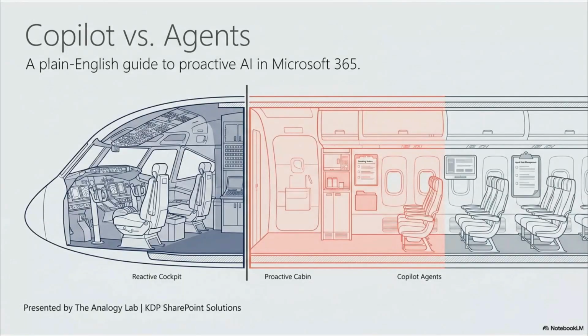This is video 4.1, Copilot versus Agents, a plain English guide to proactive AI in Microsoft 365. What you see on screen tells the story. On the left, the reactive cockpit, where the Copilot waits. On the right, the proactive cabin, where the agents are already working. By the end of this video, you will understand the difference instinctively, not because you read a definition, but because you recognize the moment. Let's get into it.